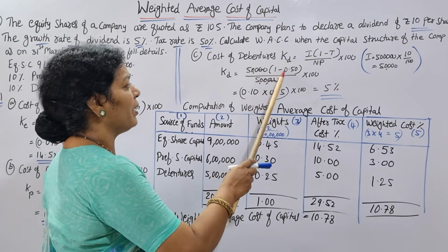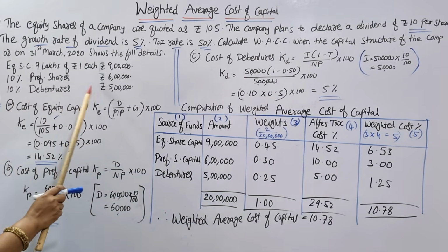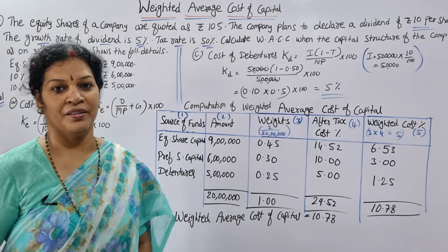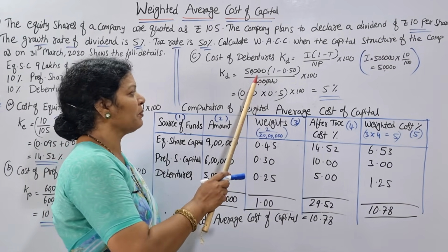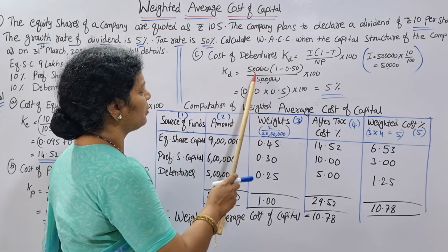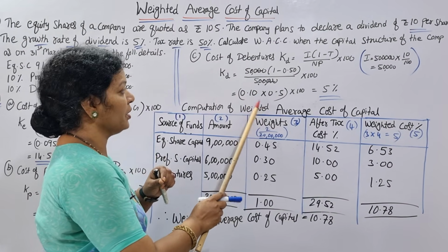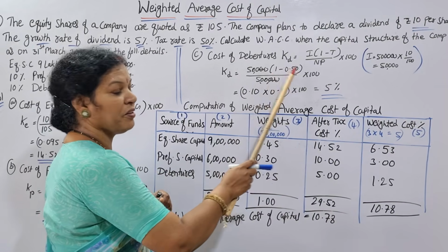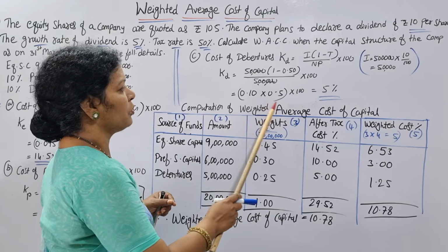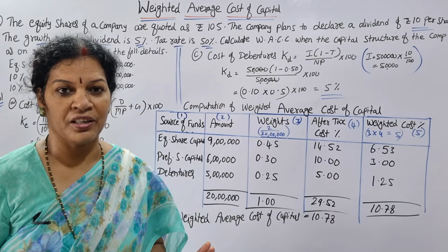So 1 minus 0.50, divided by NP, net proceeds, the total value of the debentures, 5 lakh, into 100. Then the calculations: if you cut the zeros, 5 by 50 comes to 0.10. Here 1 minus 0.50 means 0.50. If you do this multiplication, you get an answer of 5%. Up to here clear?